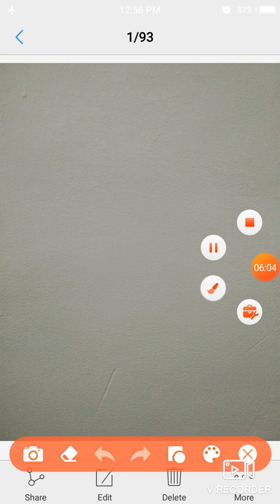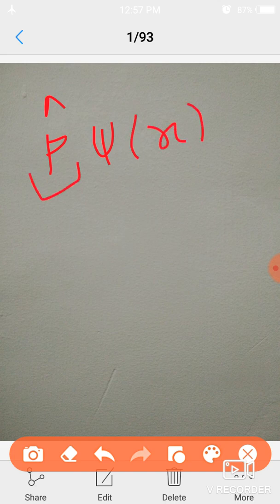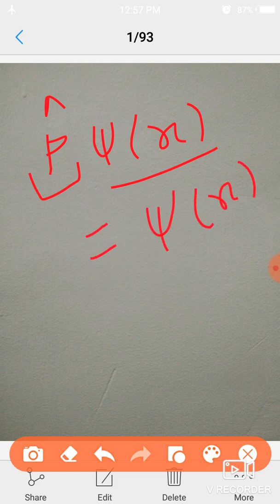So let's show that if P is our parity operator, if I operate on any wave function with the parity operator, it always gives two values, plus 1 and minus 1, and this is operated on this wave function psi(x) and the result we have is the same psi(x). This means that the wave function psi(x) is a symmetric wave function.